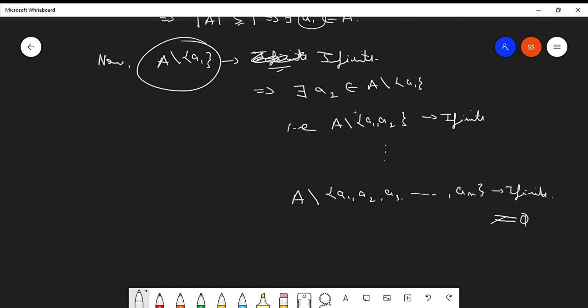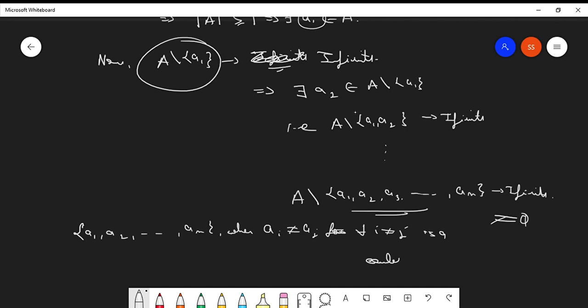So proceeding in this manner, what we get is that this set of elements A1, A2 and so on till An, where Ai is not equal to Aj for all i not equal to j, is a countably infinite subset of A.